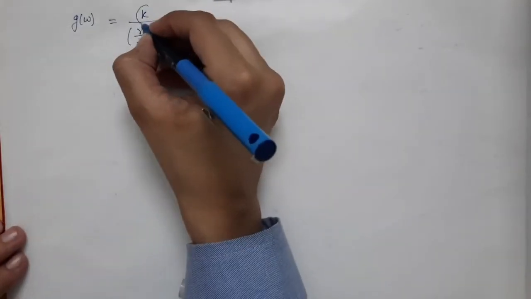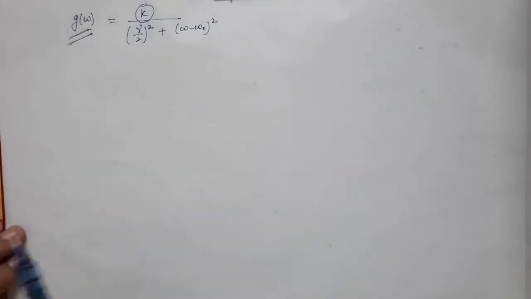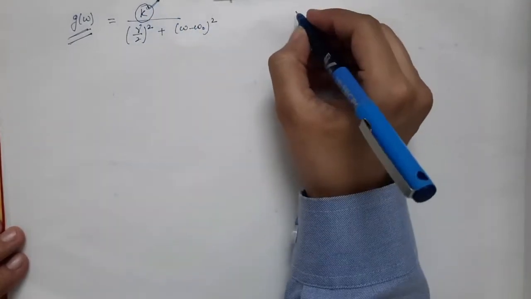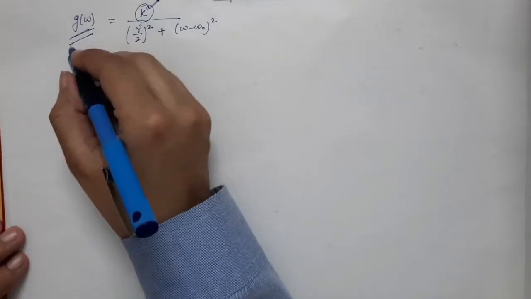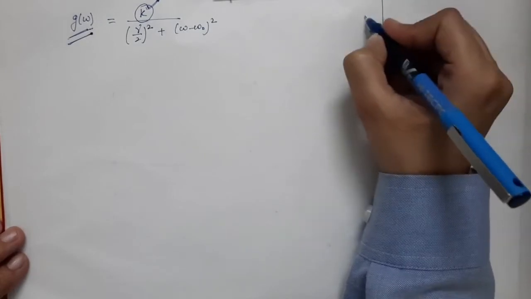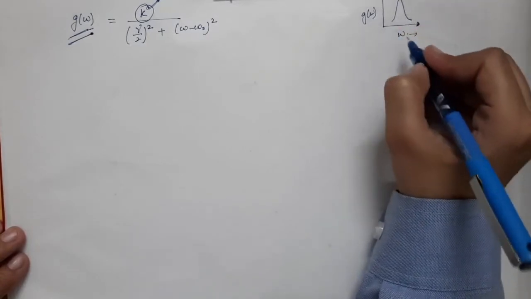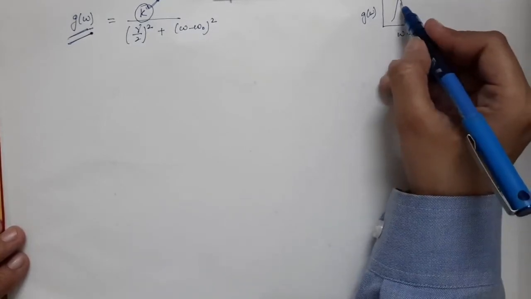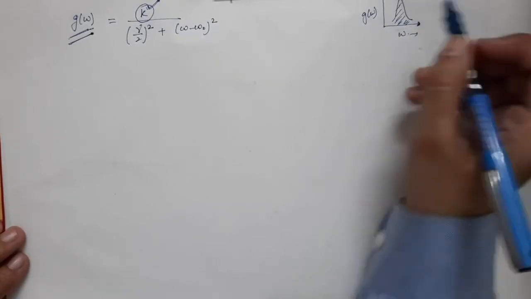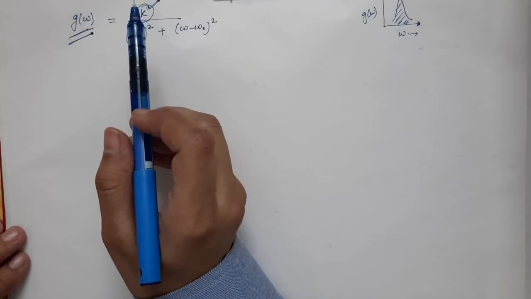So now to find this proportionality constant, what do we want? We want to find the actual expression of g of omega. For that we have to determine this k, and this k can be determined from the normalization condition that g of omega must be a normalized function. If g of omega varies with omega in this manner, then the area under this curve must be equal to unity. So we have to make the area under the curve unity, and that is what we call normalization.